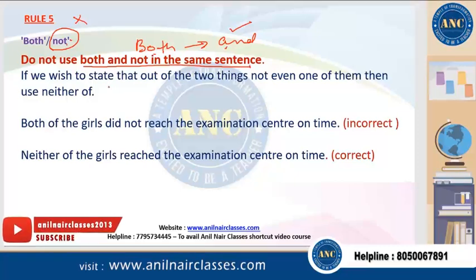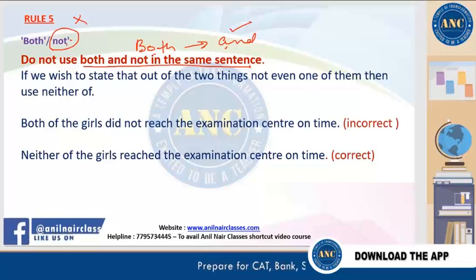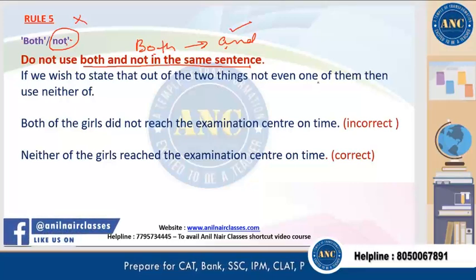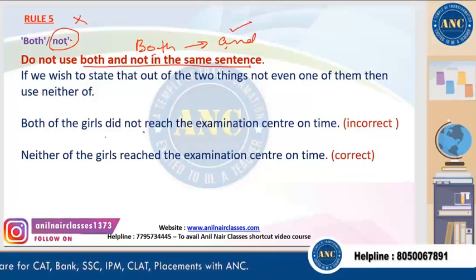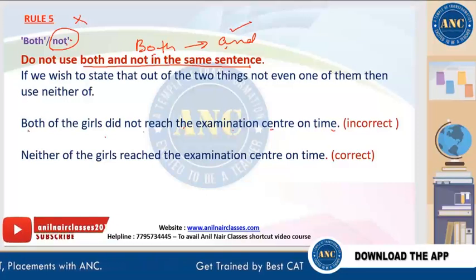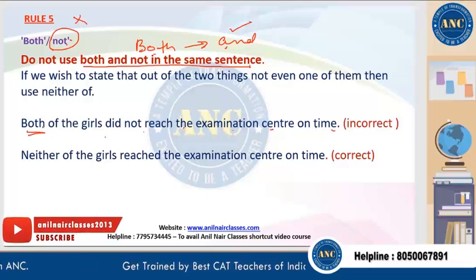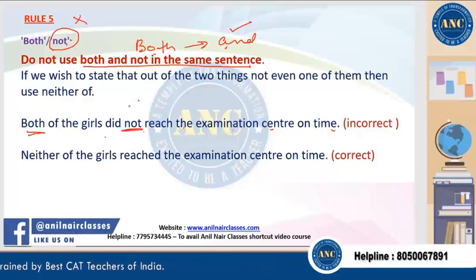Clear? If you wish to state out of the two things, not even one of them, you can use or neither of them you can use, but you cannot say both. Both of the girls did not reach the examination center on time. Now here both is there. With the sentence where you are using both, you cannot use not together. So this is why it is wrong.